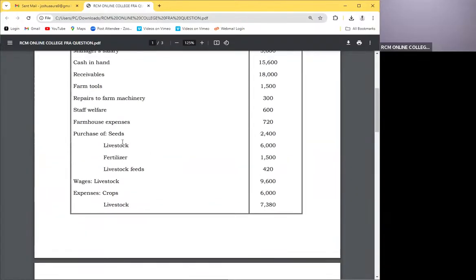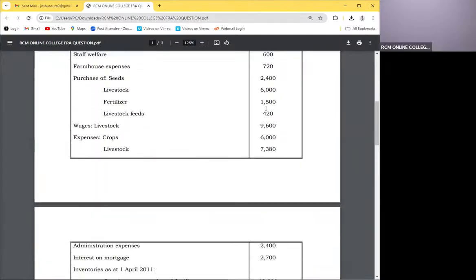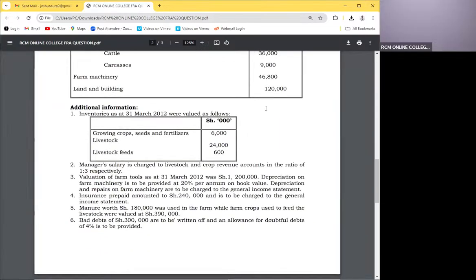If you look at, for example, something like staff welfare, you see the staff are serving the whole farm, right? You can see the staff welfare here. At the end of the day, it's a common figure for all the types of products that we have for crops and livestock. So if it's common, then it's indirect. So they've given us great things there.